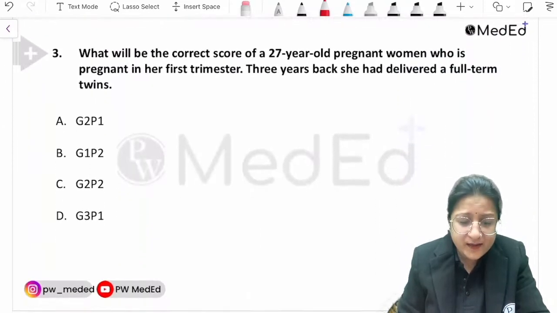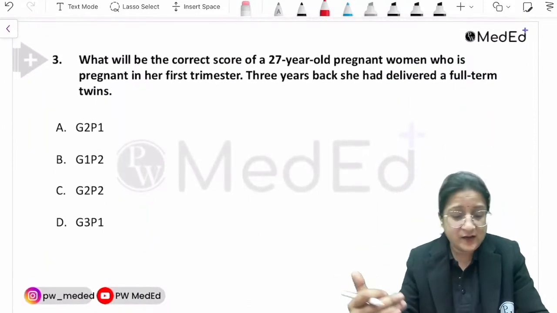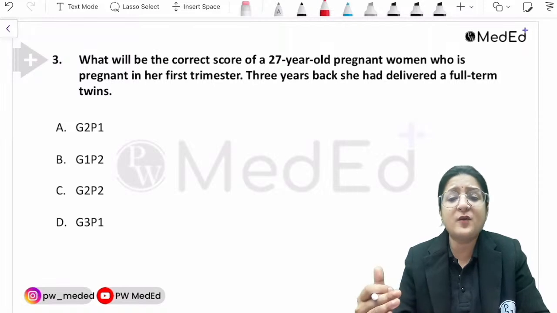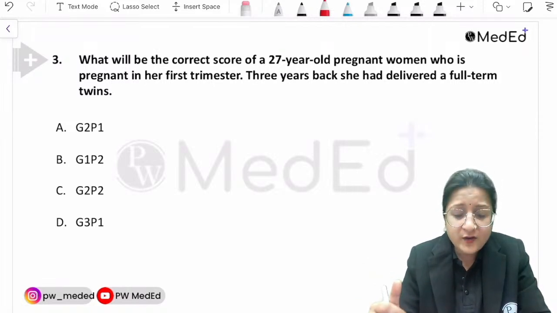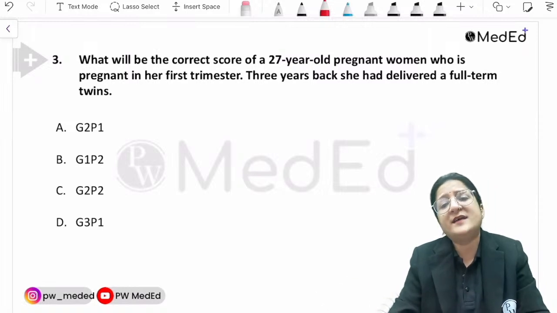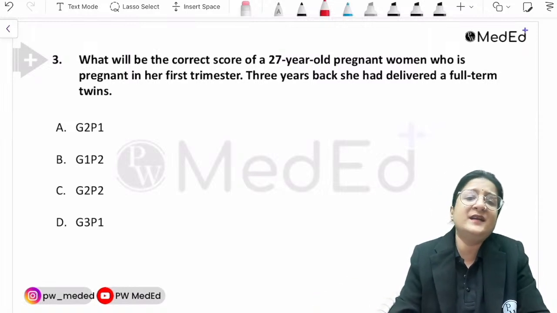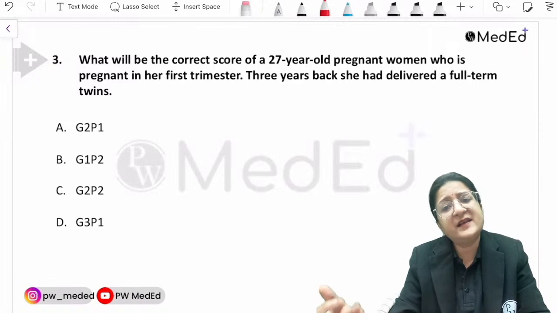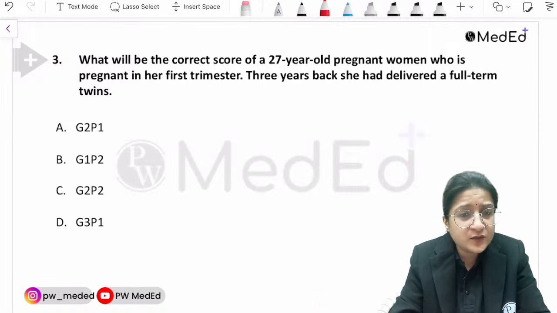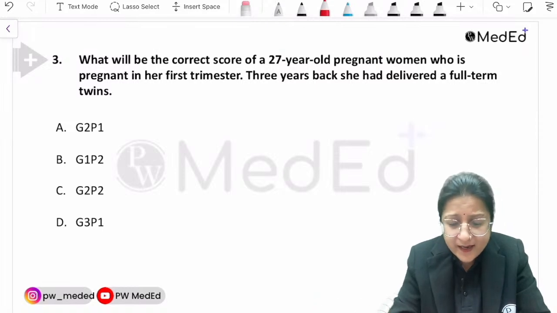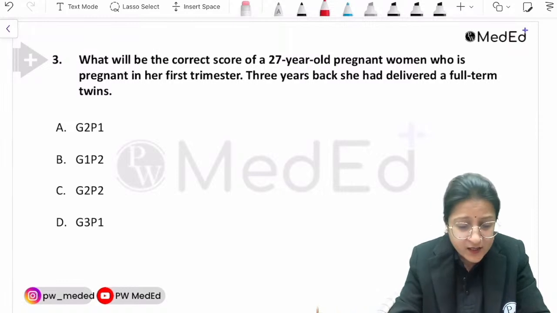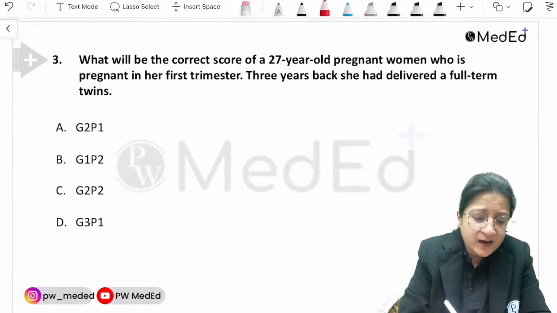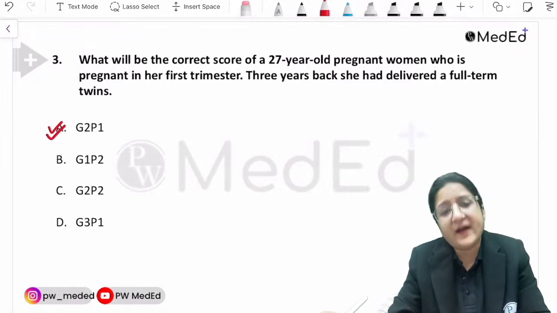Now let's move on. Now see how many times they're going to repeat this question. Straightforward, this is the third time in a row that they're repeating this question. What will be the correct score of a 27-year-old woman who is pregnant in her first trimester, and 3 years back she had delivered a full-term twin? Fairly straightforward question. This is a second pregnancy. 3 years back she delivered full-term twins. So she is gravida 2 para 1.